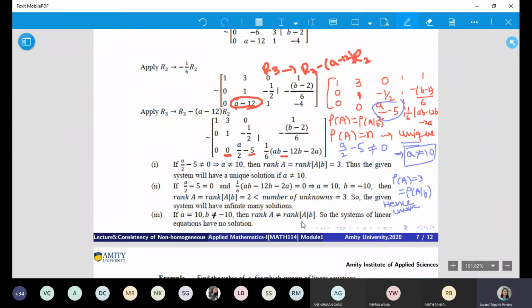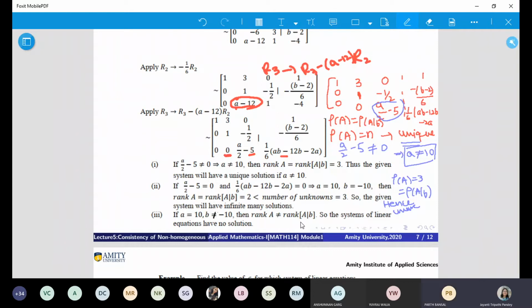Think a bit, because you definitely get this kind of question and it comes for 8 to 9 marks. Is this understood? Yes, ma'am. If anyone has any doubt, you can ask right now.